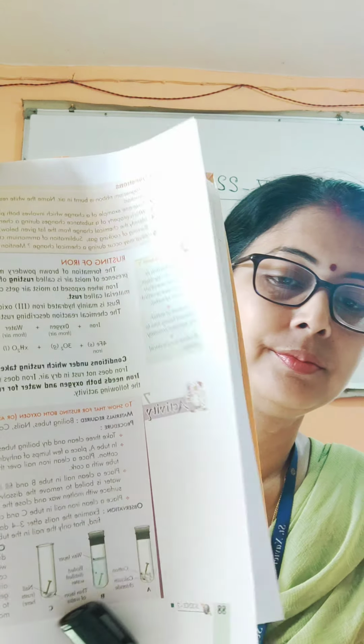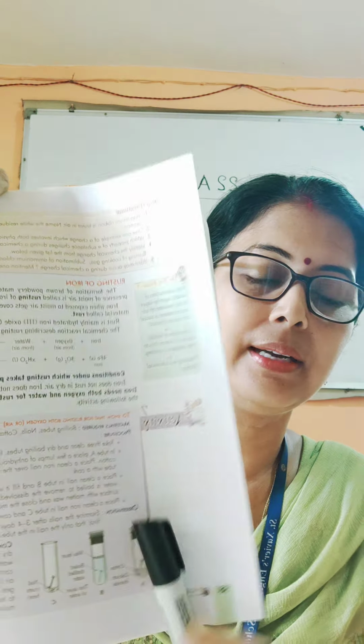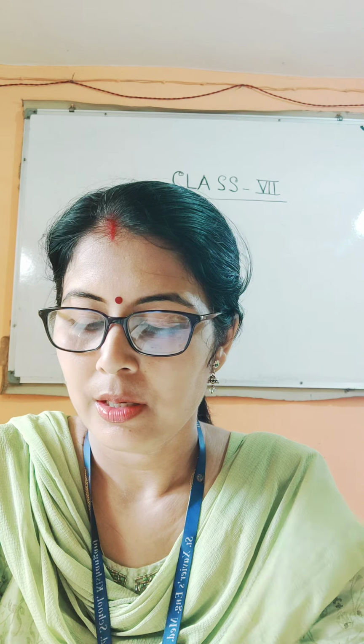This also you have to draw and write. In test tube A, place a few lumps of dried calcium chloride and cover it with cotton. In test tube B, fill it with boiled distilled water, and in test tube C, place the clean nail and cover it partially with tap water.